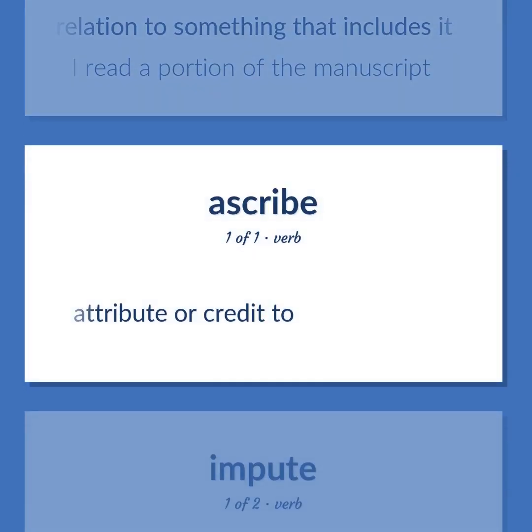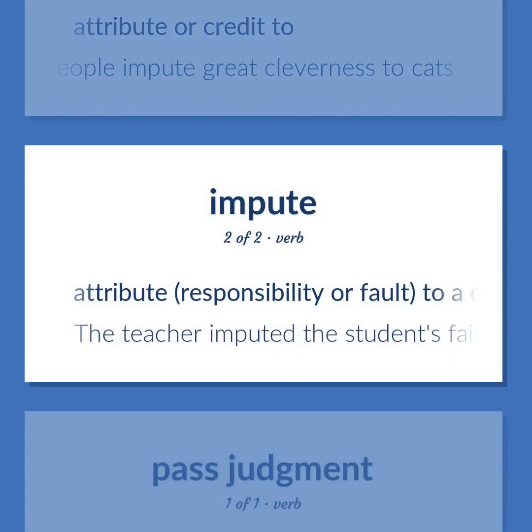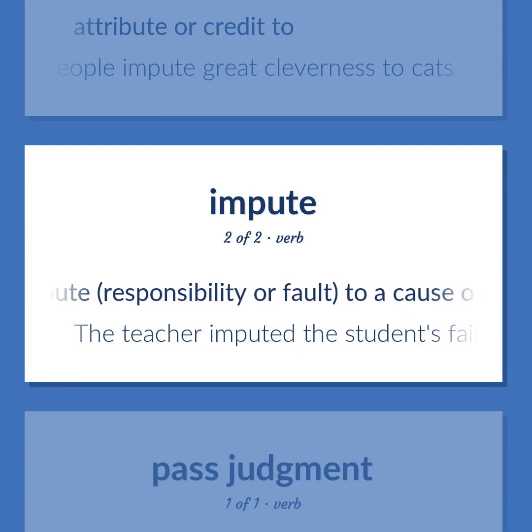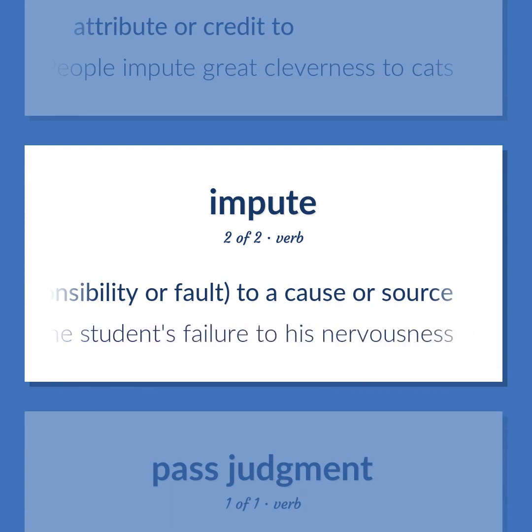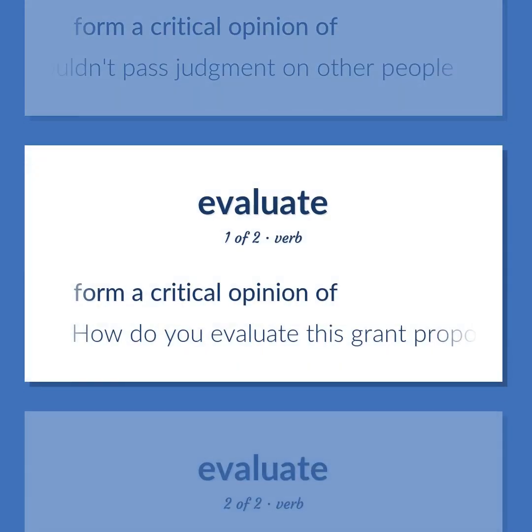Attribute or credit to. Attribute or credit to. People impute great cleverness to cats. Attribute responsibility or fault to a cause or source. The teacher imputed the student's failure to his nervousness. Form a critical opinion of. We shouldn't pass judgment on other people. Form a critical opinion of. How do you evaluate this grant proposal?